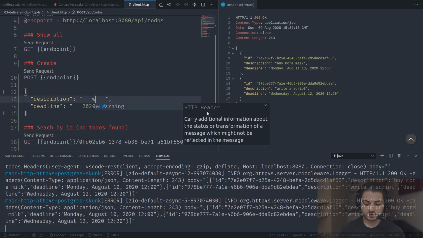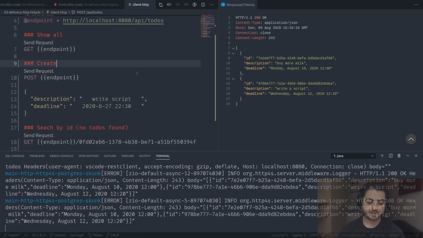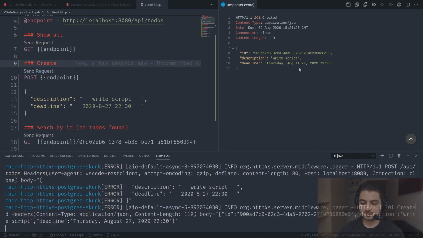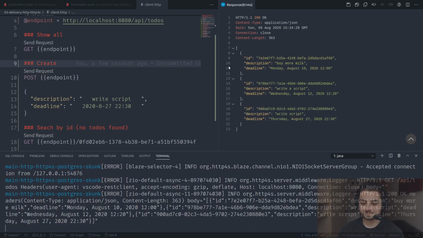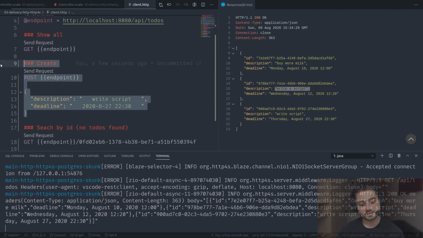Let's do write script. All right, moment of truth, create. Ta-da! It created this one. So we do a show all. It is over there. Write a script. Awesome. Okay, so maybe we should also try to create something with errors. Yeah, let's do with errors.